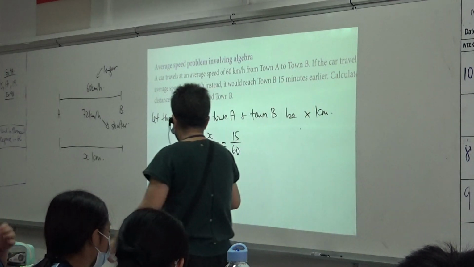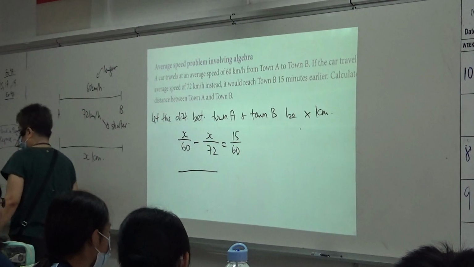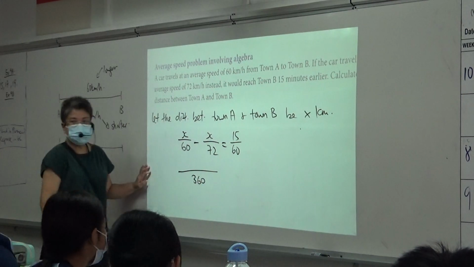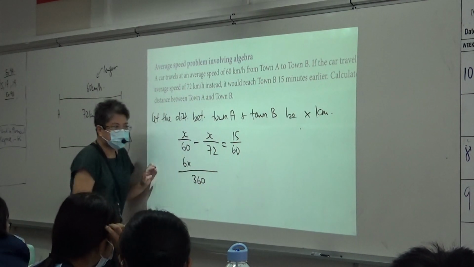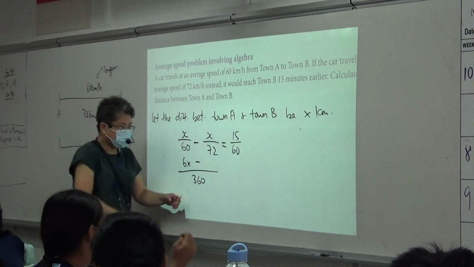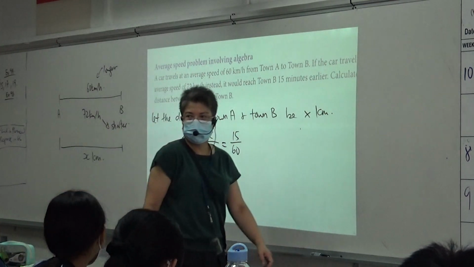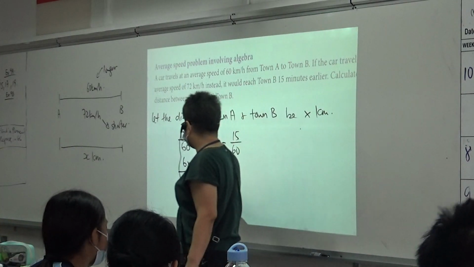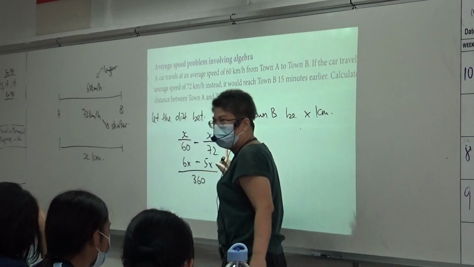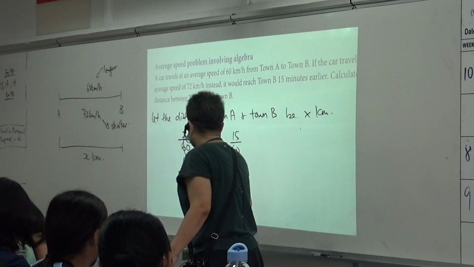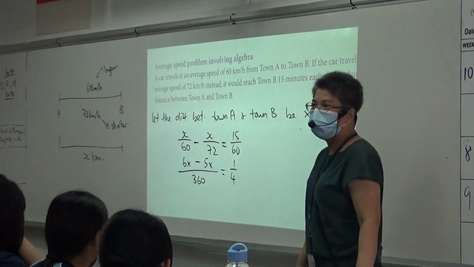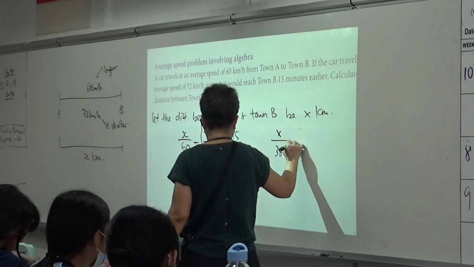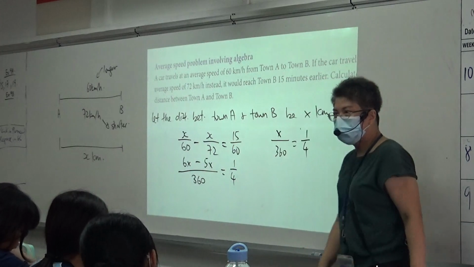Okay, now we use algebra to solve this. The LCM is actually 360. So this one will give me 6x, right? Can someone use 360 divided by 72? What do you get? 5. 5 times x, 5x. Now, this one only remains as 15 over 60. 1 over 4 can. If you put 15 over 60 also can, but you're dealing with bigger numbers. Now if I simplify, this is x over 360 equals 1 over 4, right? What do you think I want to do here?